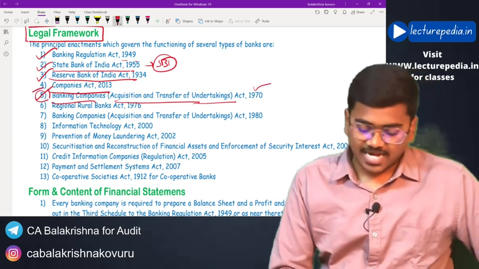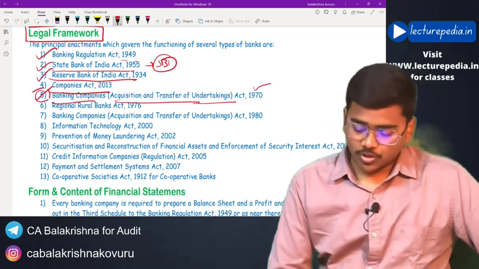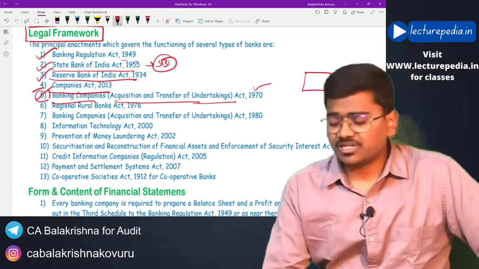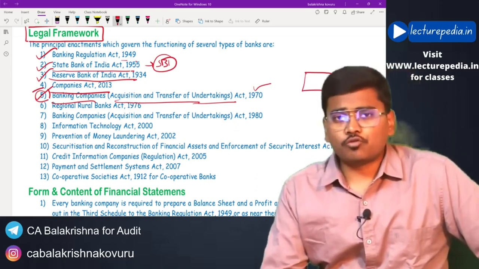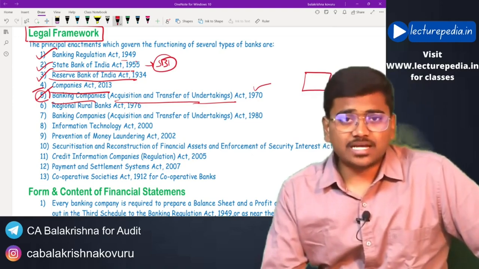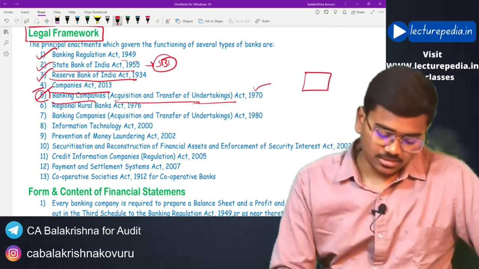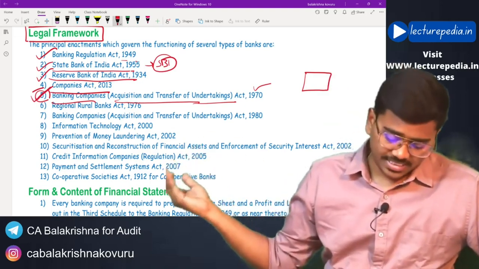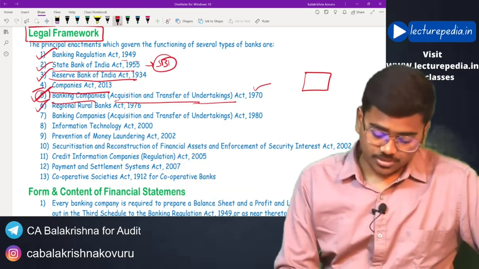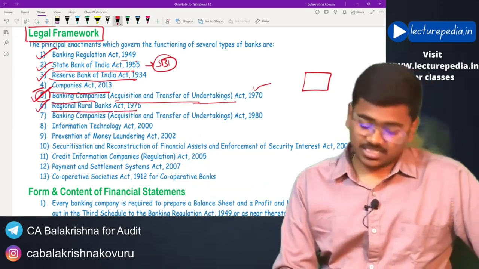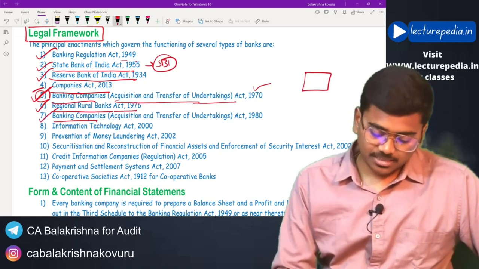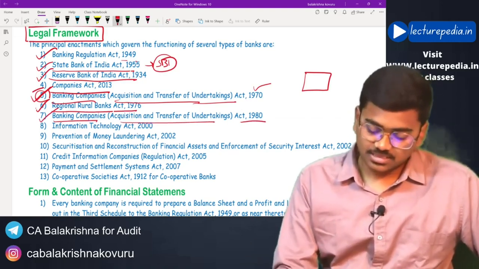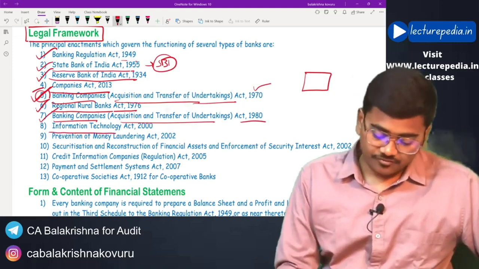Basically, this act was enforced to merge various banks. At the time of nationalization, various banks were merged to form single banks. To enable that transaction, this act was taken into account.